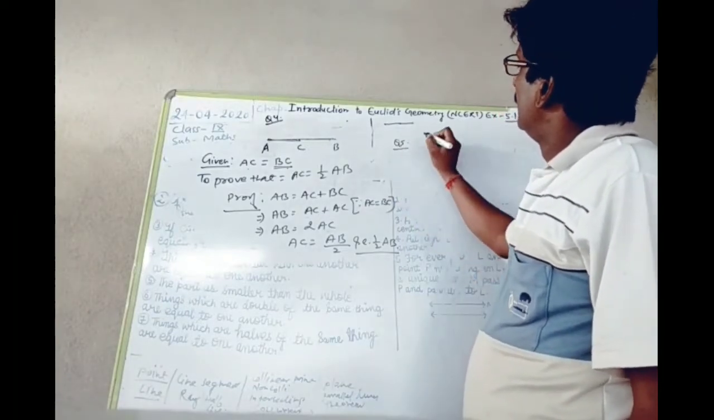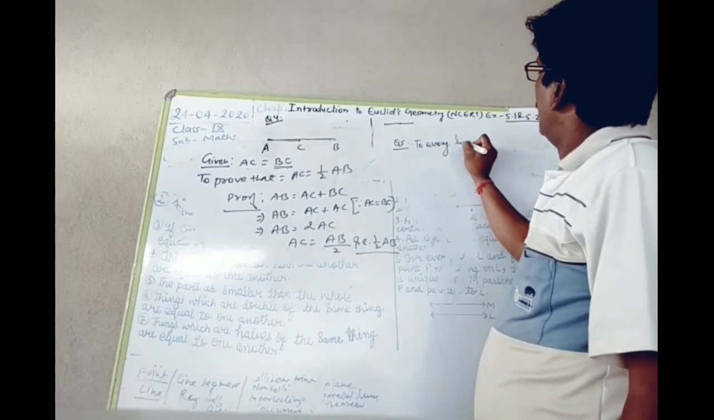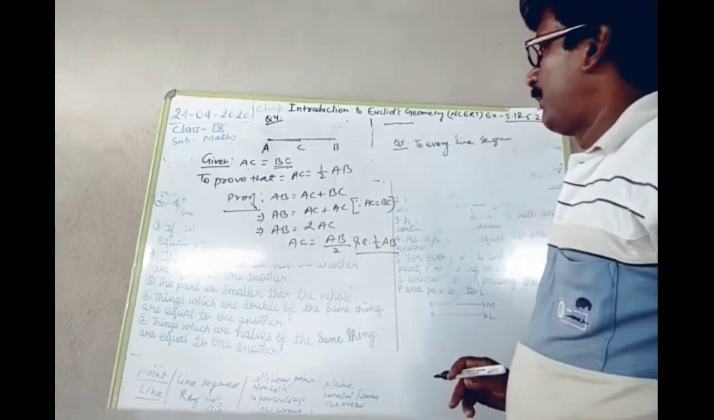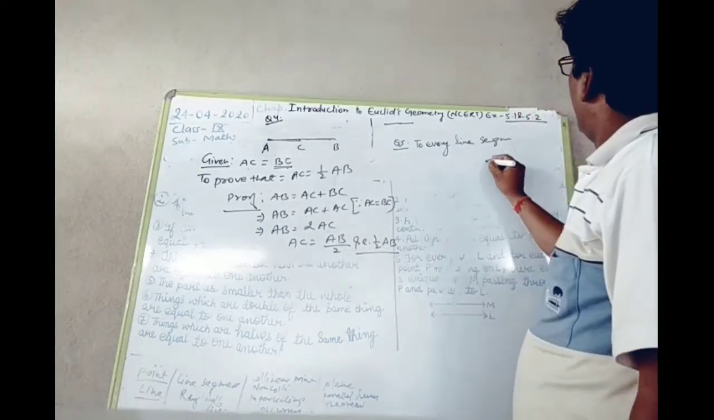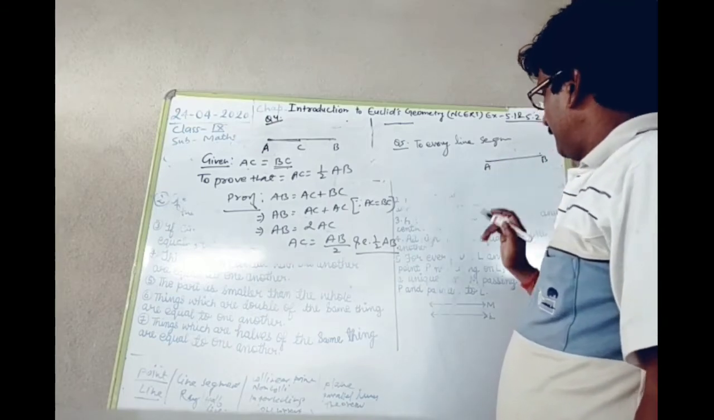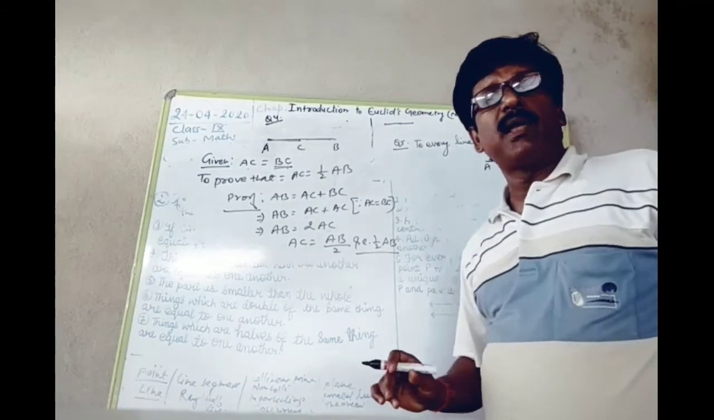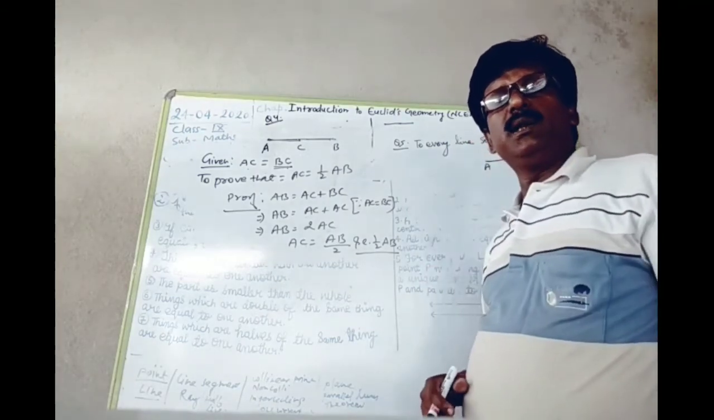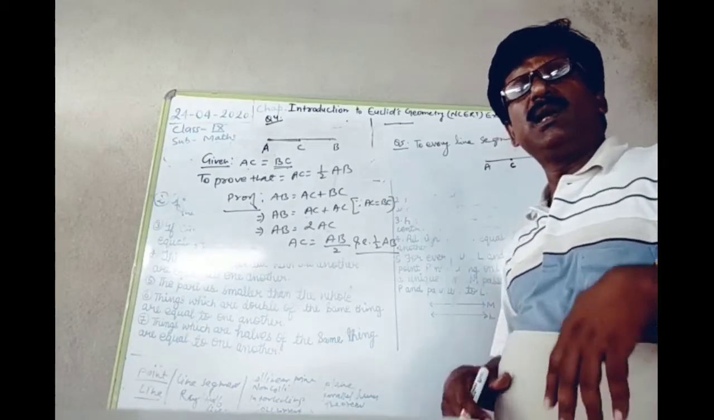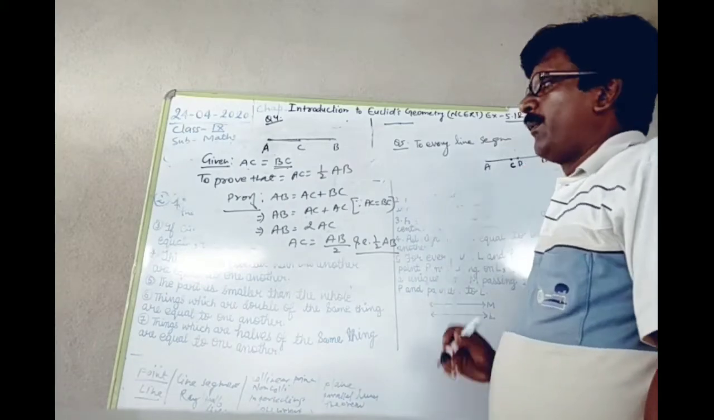Question 5. Every line segment has a unique midpoint. Let once again AB be the line segment and C the midpoint of line segment AB. The question is that every line segment must have one unique midpoint. If possible, let D also be a midpoint.